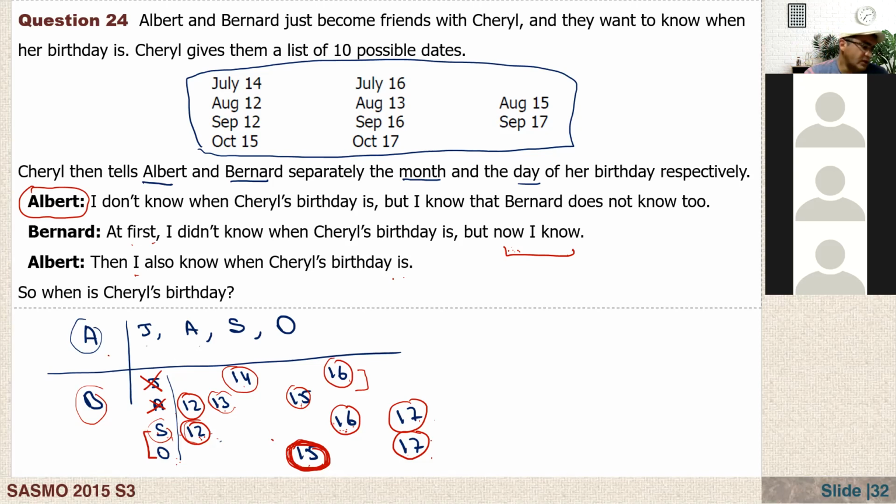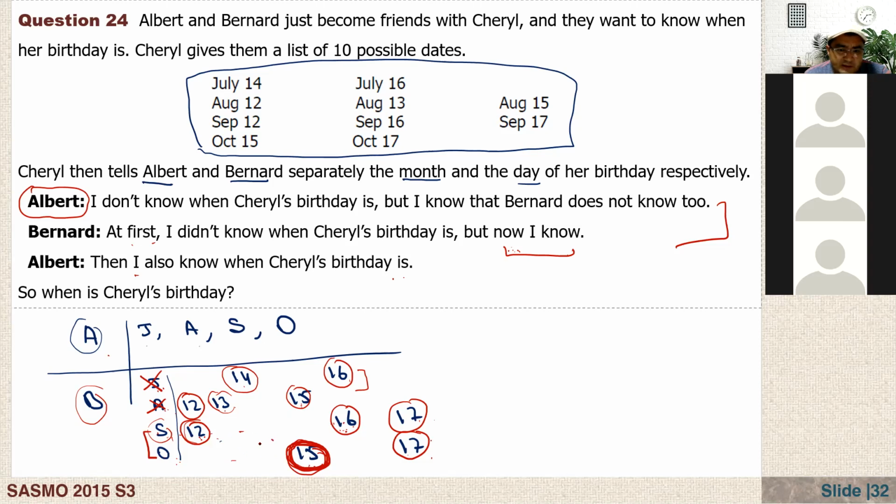Anyway, Arad, you need to read again, think again. If you just understand from these sentences, they're implying October 15, right? Using the first sentence, I can just cross out the first one and second one, July and August. And but at first I didn't know when Cheryl's birthday is, but now I know. That means that here we have 12, 16, and the 15. It must be 15, right?